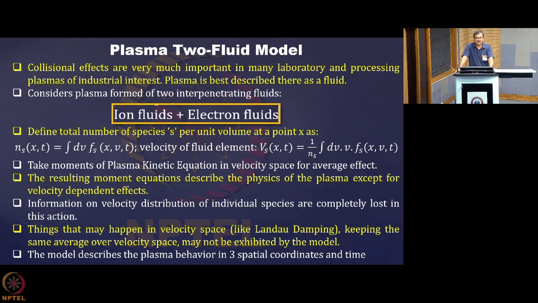So in such a system, basically you should consider the plasma as a multi-fluid system. One is electron fluid, one is ion fluid, one is neutral, and maybe there are multiple ionized states, each of which behaves in a different manner. Handling such multi-fluid systems, nowadays people are doing that, but for a simplified model which can give you sufficient information to understand your system, a 2 fluid model is sufficient. Here we are considering plasma as a fluid: one is electron fluid and one is ion fluid. Rather, in the 2 fluid model we consider electrons as one fluid and the rest of the heavy species as another fluid.